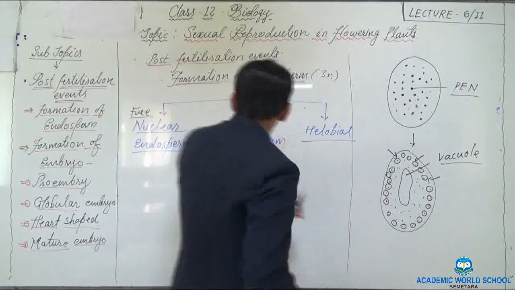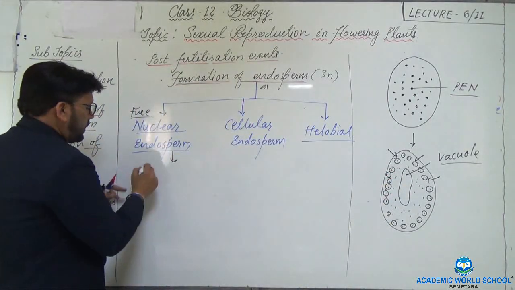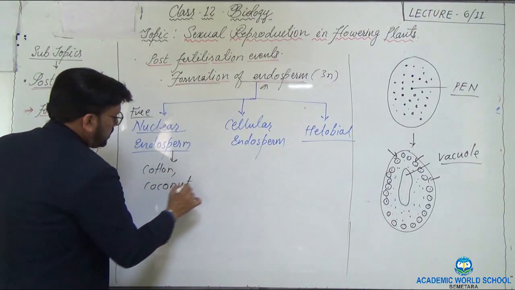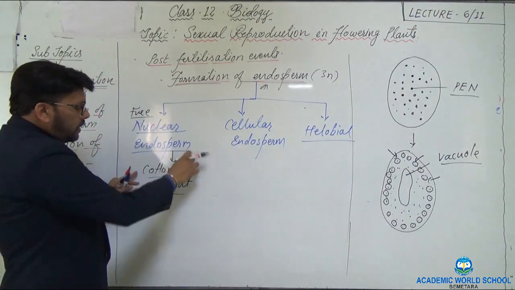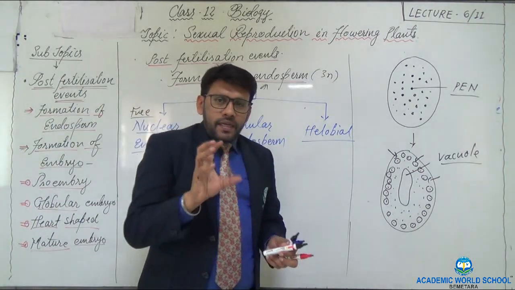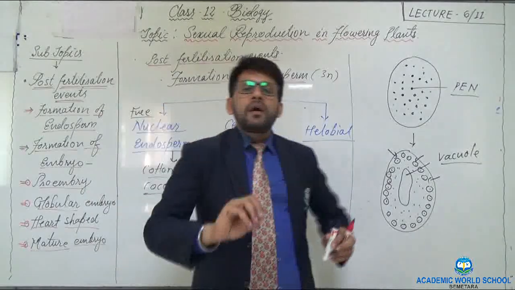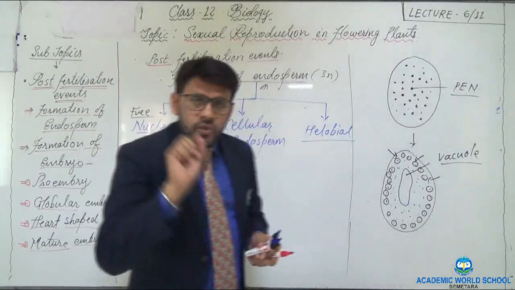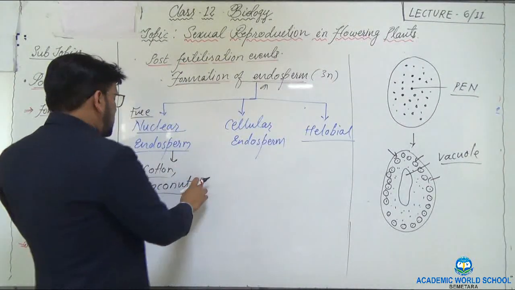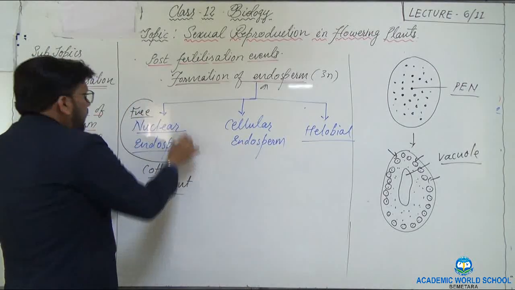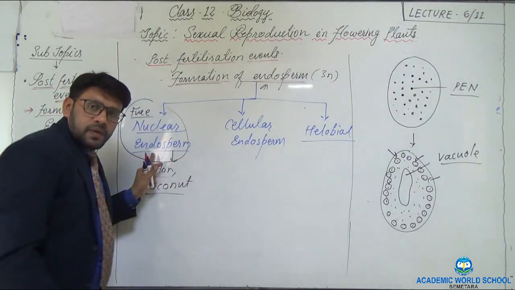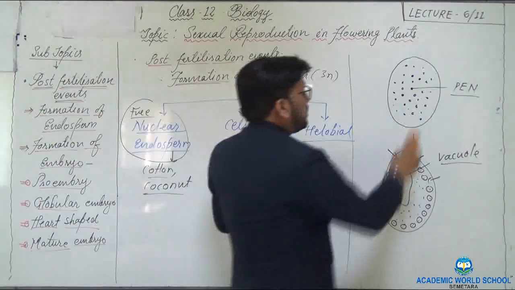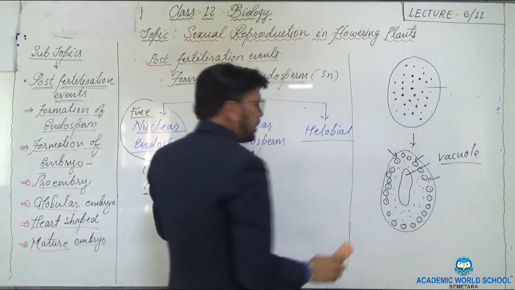The best example of nuclear endosperm is the coconut. You have seen that. In case of coconut, the watery or milky liquid at the center is nothing but the free nuclear endosperm. Now the second one, that is cellular.